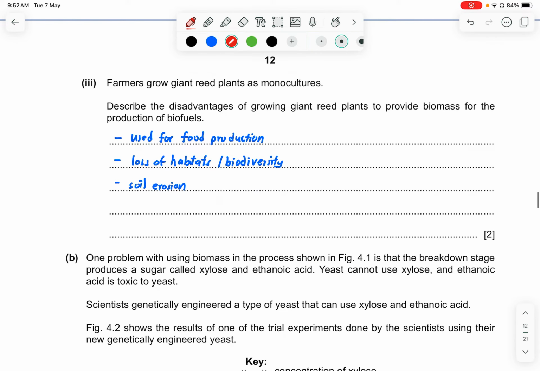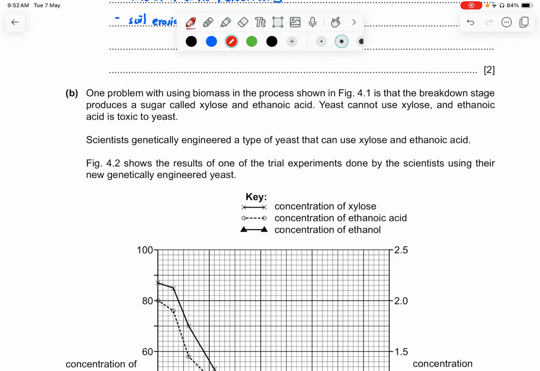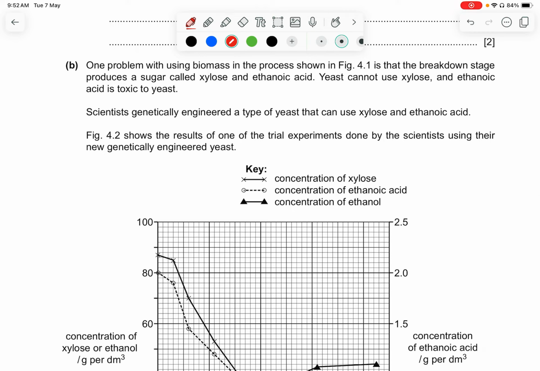Okay. Part 3. Farmers grow giant reed plants as monocultures. So describe the disadvantages of growing giant reed plants to provide biomass for the production of biofuels. So first thing, they are used for food production. Secondly, there is loss of habitats and biodiversity, and soil erosion, because of the disadvantages of growing giant reed plants. Okay, part B. One problem with using biomass in the process shown in figure 4.1 is that the breakdown stage produces sugar called xylose and ethanoic acid. Yeast cannot use xylose and ethanoic acid is toxic to yeast. So scientists genetically engineered a type of yeast that can use xylose and ethanoic acid.